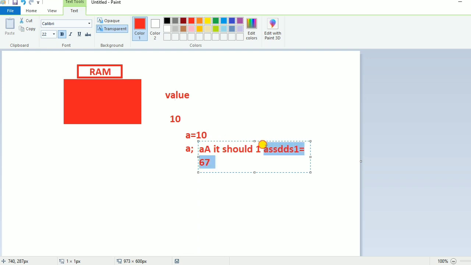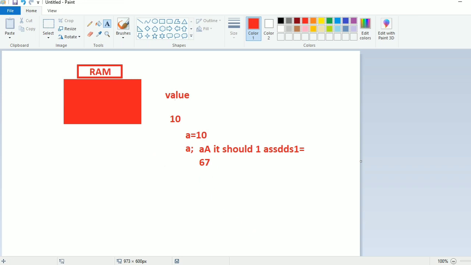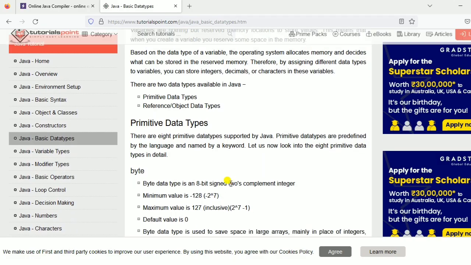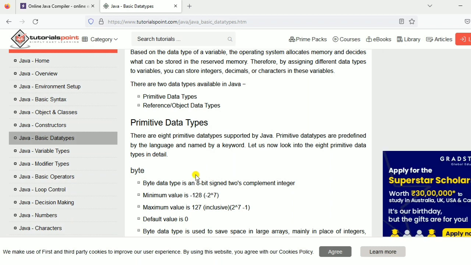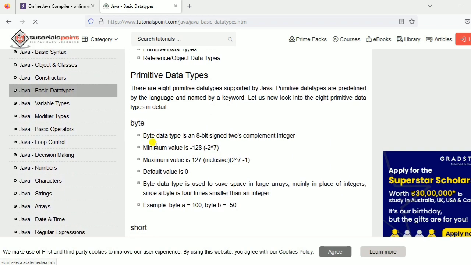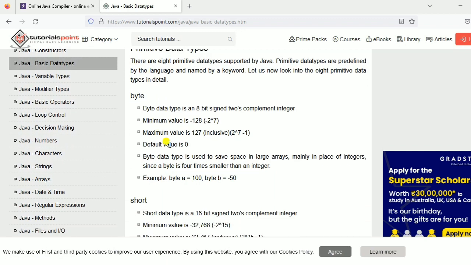And now after understanding variables, let's proceed further. So now we have seen what a variable is. Now we will see what types of values we can store in our RAM or main memory. So now we will see data types. Data types are nothing but what type of value we can store in our RAM.